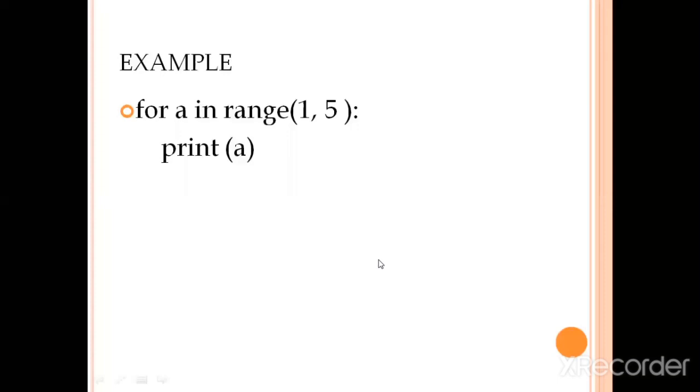In the given example, we can see there is a for a in range 1 to 5. Then the range function will generate numbers 1, 2, 3, 4, 5. And you can see that the step size is not given here, so by default it takes 1. So the value 1 is first copied into A. After printing A, the last item is not reached. Then the next value that we print is 2.